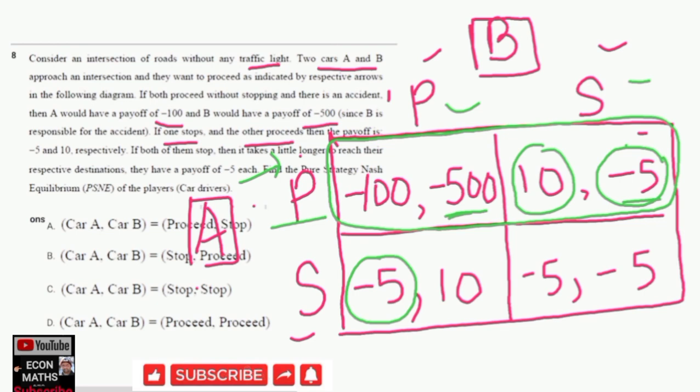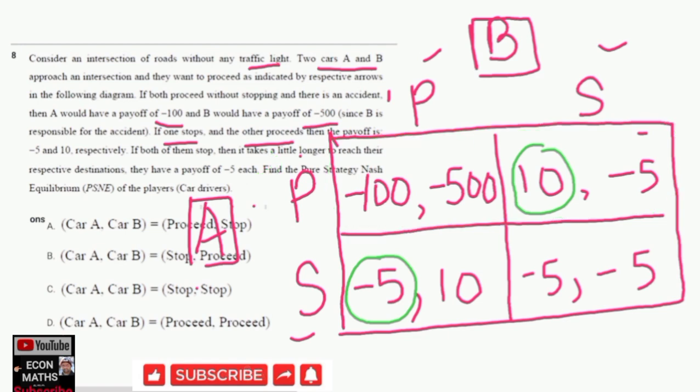Okay, so let me just erase. So car B would choose to stop if A chooses to proceed. Now we will go to this horizontal section.